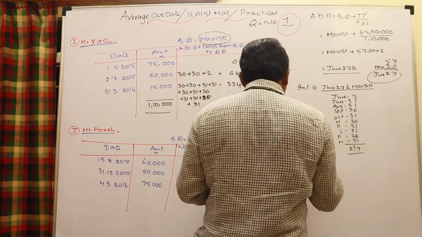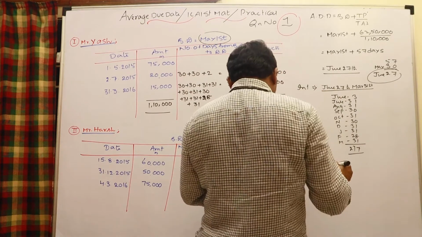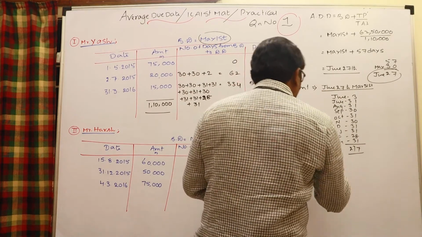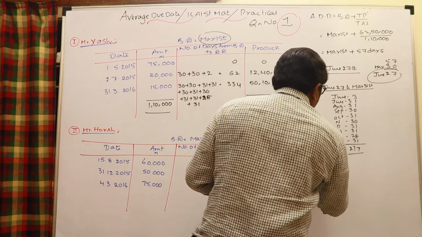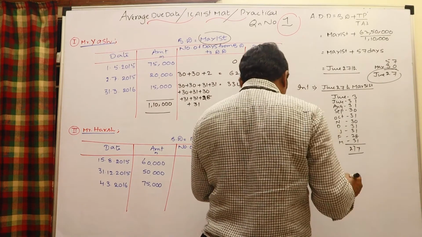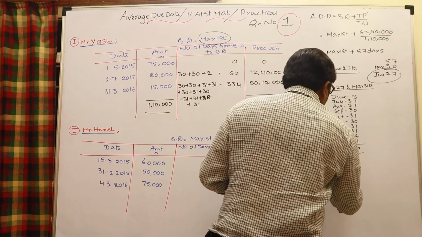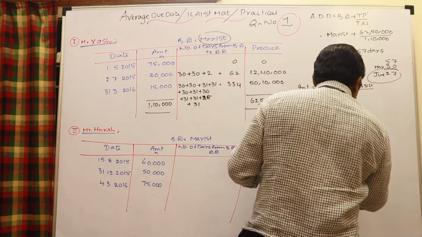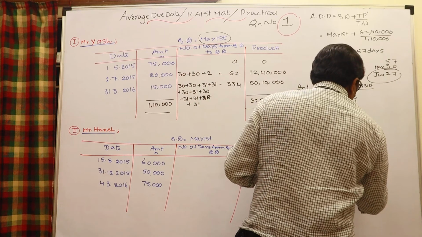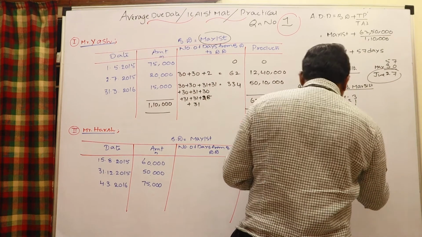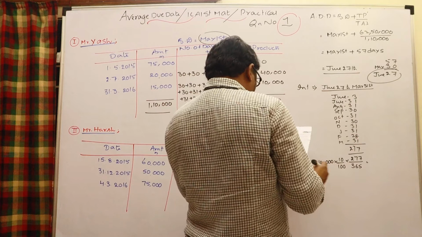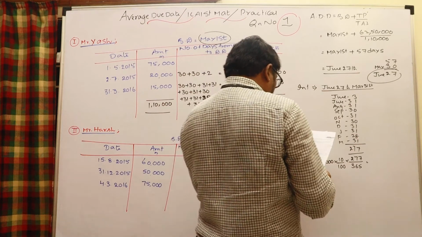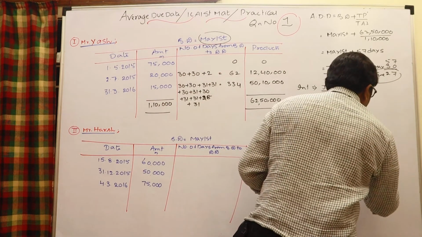So interest is to be calculated. Interest is equal to total amount 1,10,000 into rate 10%, given, 10 by 100, into number of days 277 by 365. So calculate the interest. How much interest? Here it is 8,348.